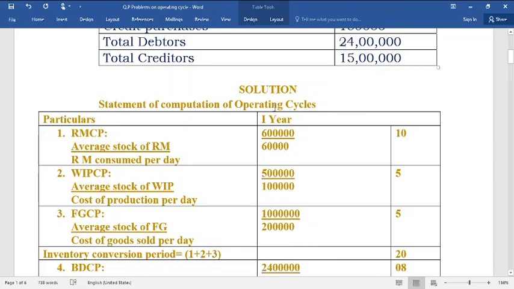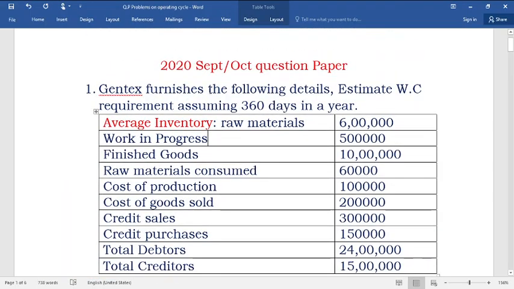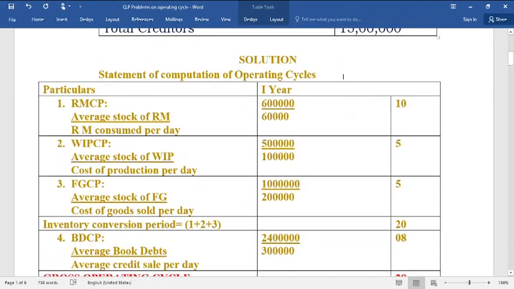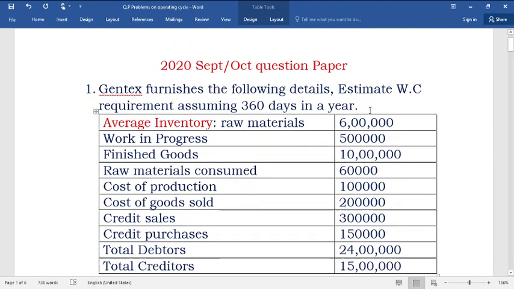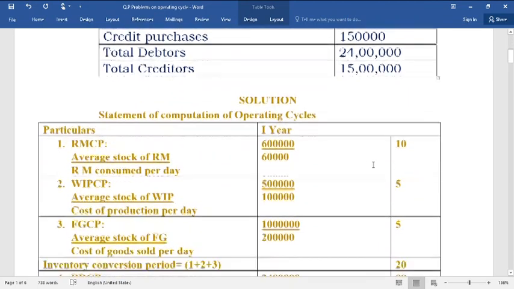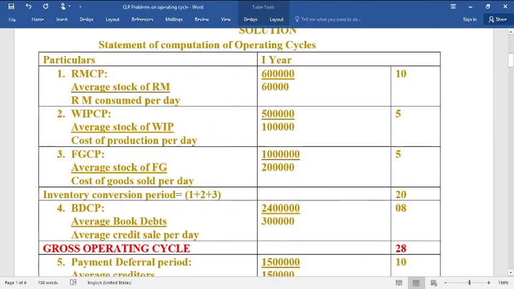Statement of computation of operating cycle of Gentex. Here the firm name is not mentioned, but you mention the firm name. And the first element of operating cycle is raw materials conversion period. The formula of raw material conversion period is average stock of raw material divided by raw material consumed per day. It is here 6 lakh divided by 60,000. So you will get 10 days.